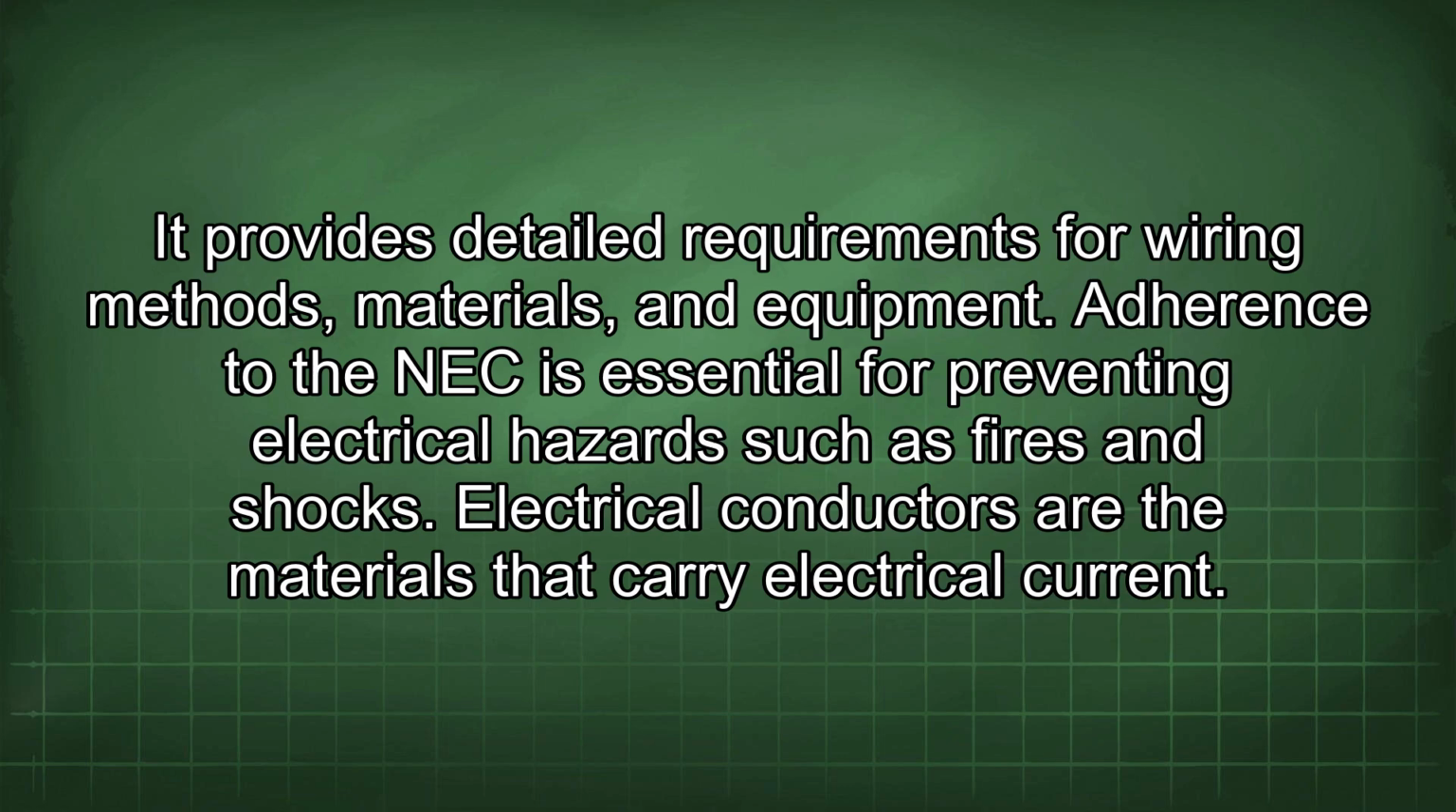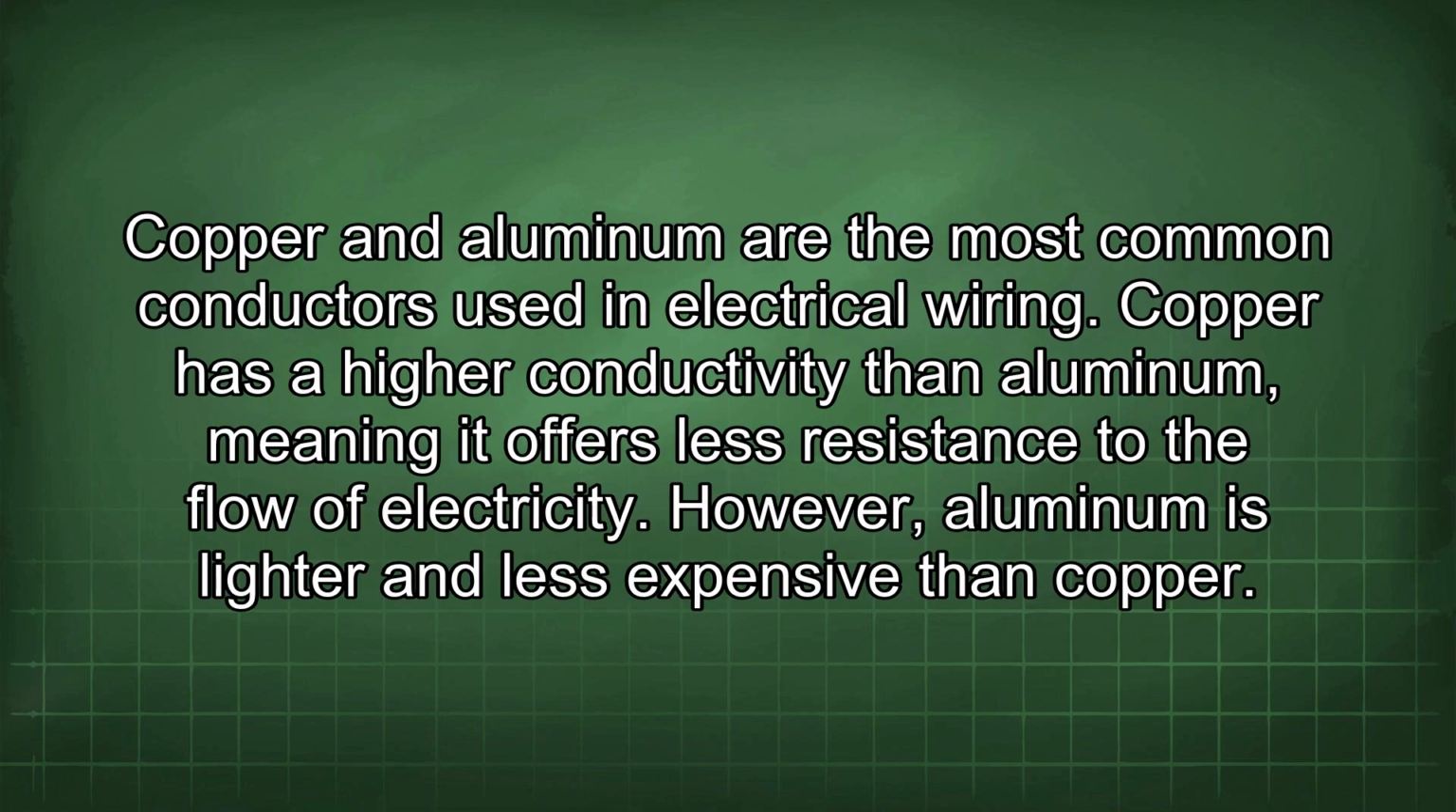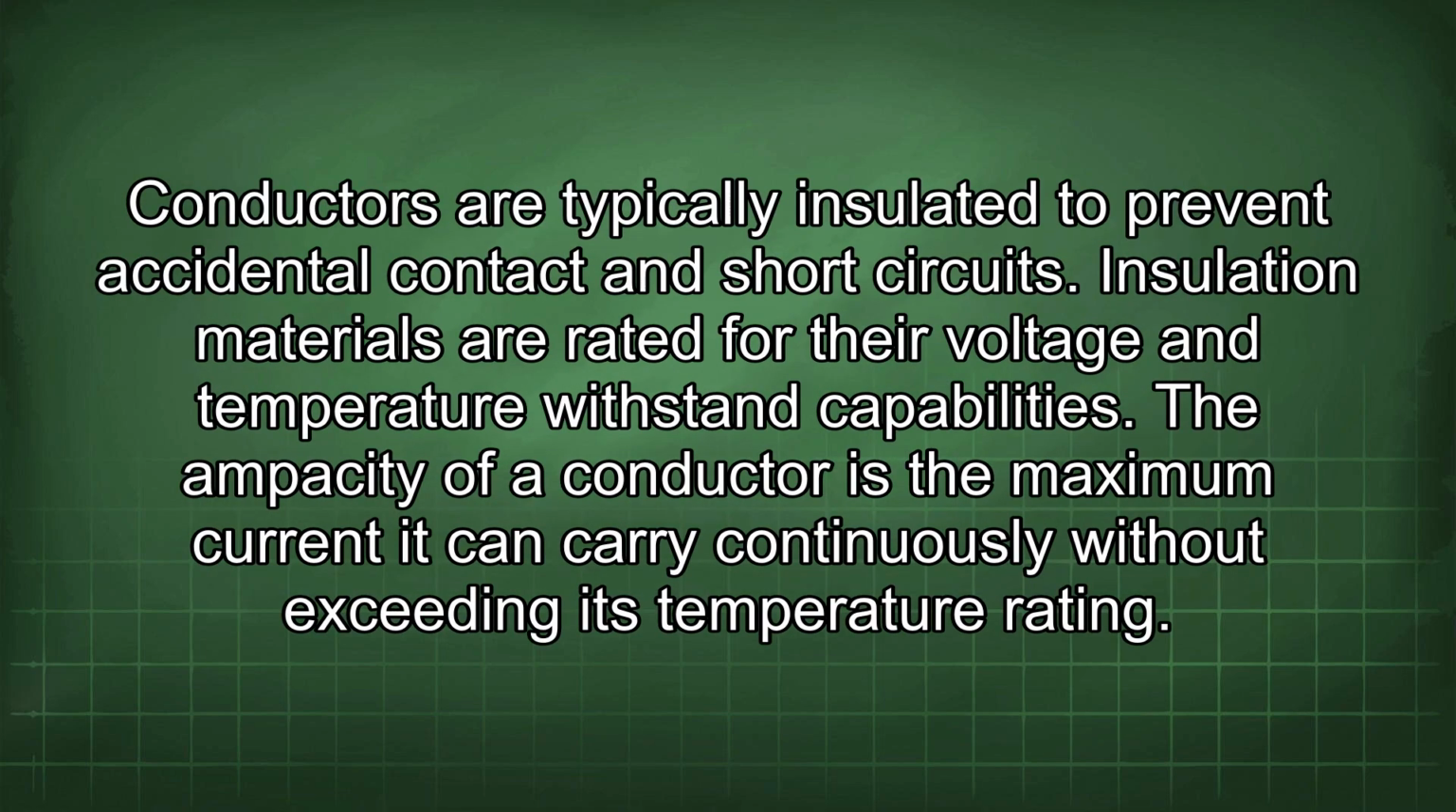Electrical conductors are the materials that carry electrical current. Copper and aluminum are the most common conductors used in electrical wiring. Copper has a higher conductivity than aluminum, meaning it offers less resistance to the flow of electricity. However, aluminum is lighter and less expensive than copper. Conductors are typically insulated to prevent accidental contact and short circuits. Insulation materials are rated for their voltage and temperature withstand capabilities.